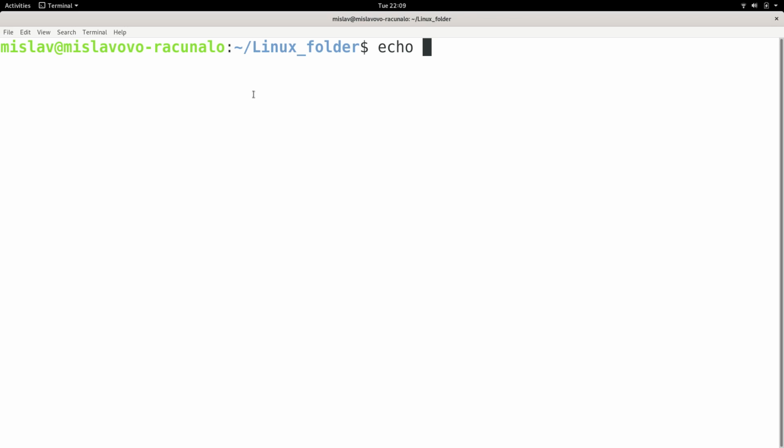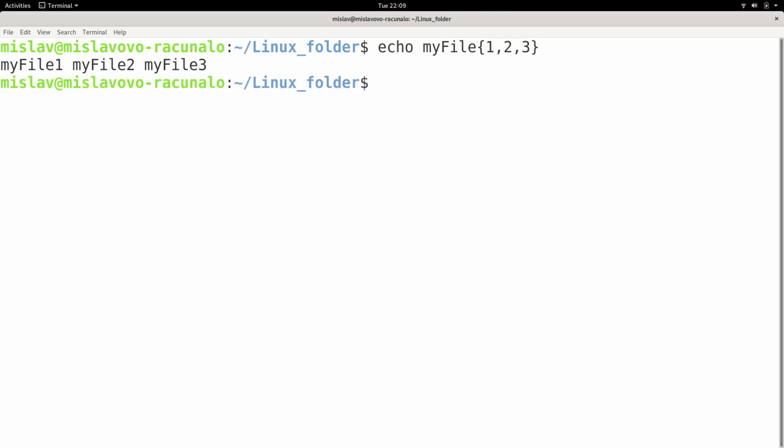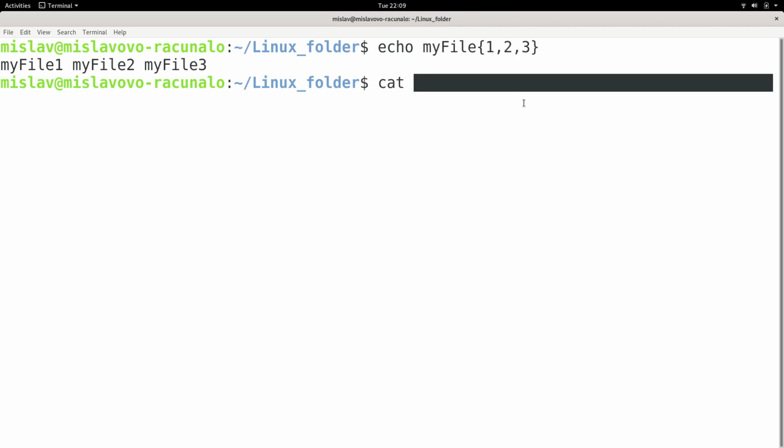If I wanted to match all of them in a very convenient way, I could write myfile, and then I could use these curly braces, and I could write 1,2,3. If I press enter, I actually get myfile1, myfile2, myfile3. I don't have these files actually in my folder, but if I wanted to output their contents, I could actually write cat myfile{1,2,3}.